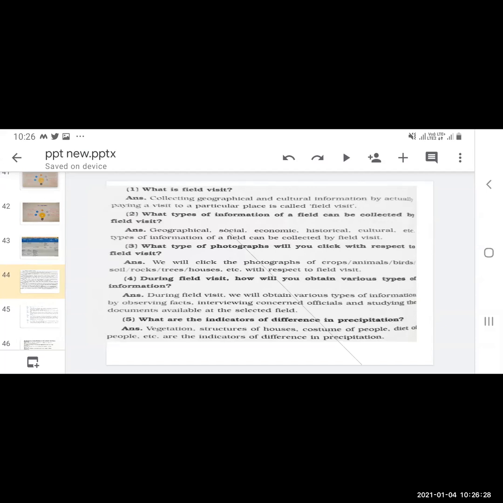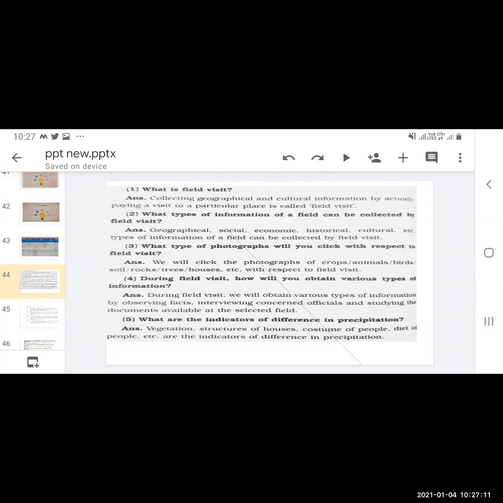During a field visit, how will you obtain various types of information? We will obtain various types of information by observing facts, interviewing concerned officials, and studying the documents available at the selected field. If you go there, you can interview the officers and ask many questions. You can study the documents. Suppose you are going to visit a talati office, you can see what type of documents are there.